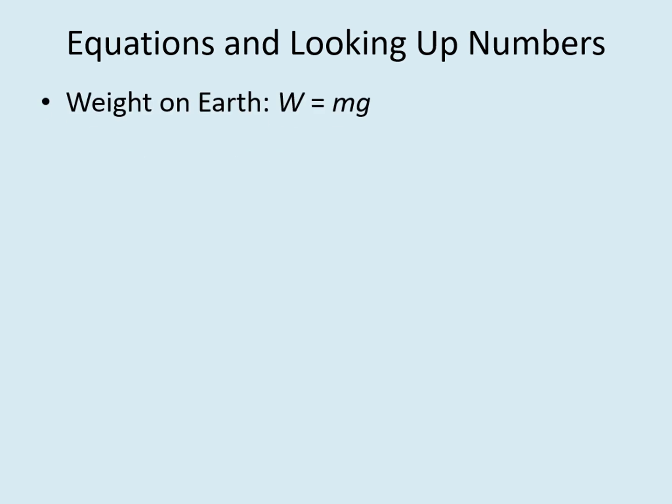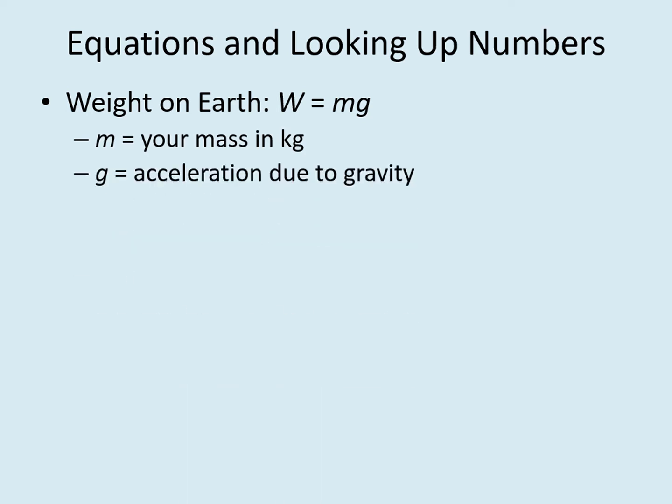This is pretty easy because we know the acceleration due to gravity on the Earth. So in this case, we can just use Newton's second law of motion to find the force of gravity. This can be written as F equals ma, or W equals mg, where W is the weight, m is your mass in kilograms, and little g is the acceleration due to gravity. Also note that I'm not going to be putting you on a scale to see how honest you're being with your mass. So if you decide to fudge the value a little, that's okay, so long as it looks fairly realistic. This approach won't work for planets in your mystery solar system, since you don't already know the acceleration due to gravity on those worlds.